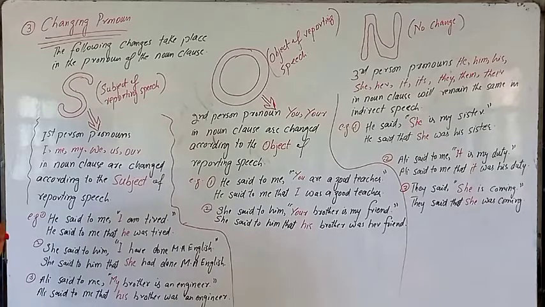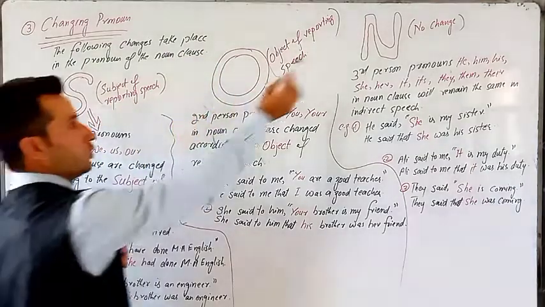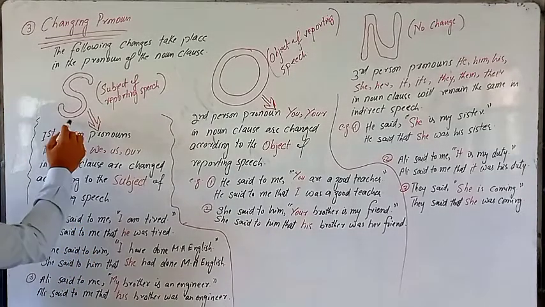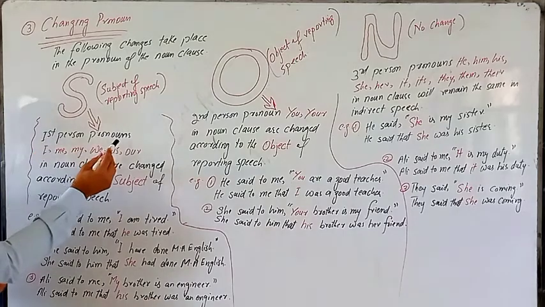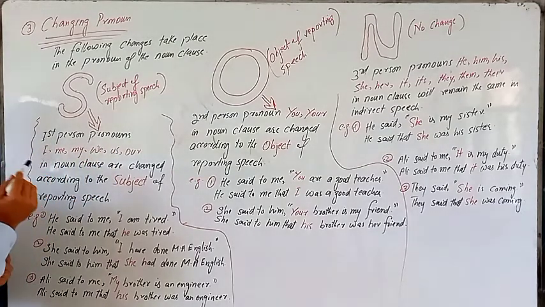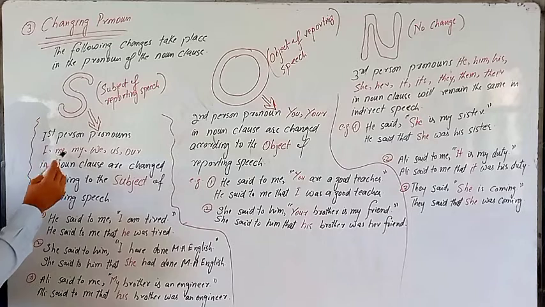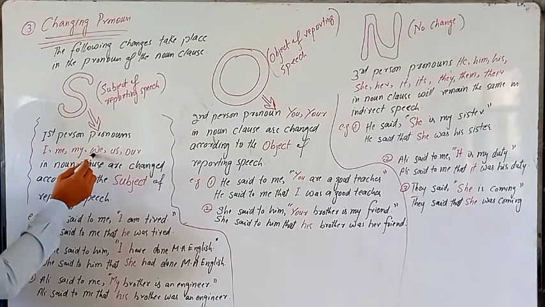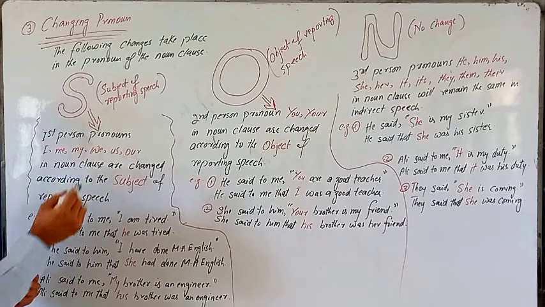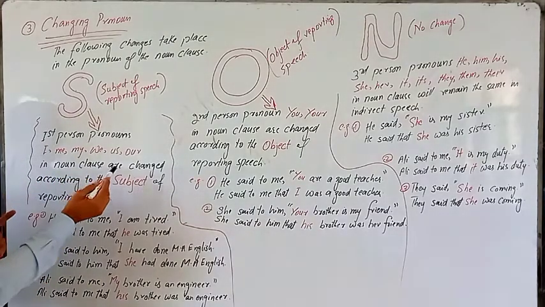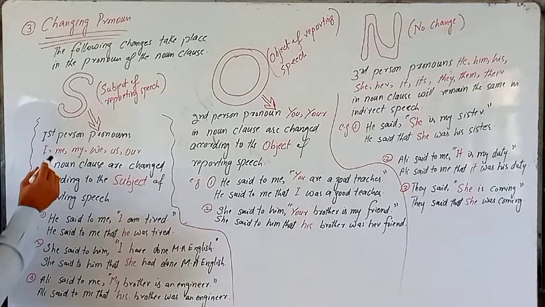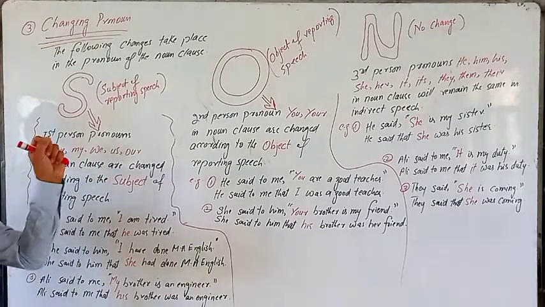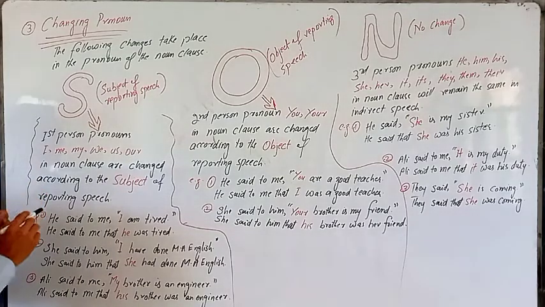And there is a formula, that is the SONN formula, S-O-N-N. Now, what does that mean? S means subject of reporting speech. So what does that mean? First person pronouns. And what are they? I, first person singular, and its cases: me, objective case, and my, possessive case; we, subjective case; us, objective case, and our, possessive case. In a noun clause these are changed according to the subject of reporting speech. Remember, if we have these pronouns in the noun clause in inverted commas, we will change them according to the subject of reporting speech at the start of the sentence.